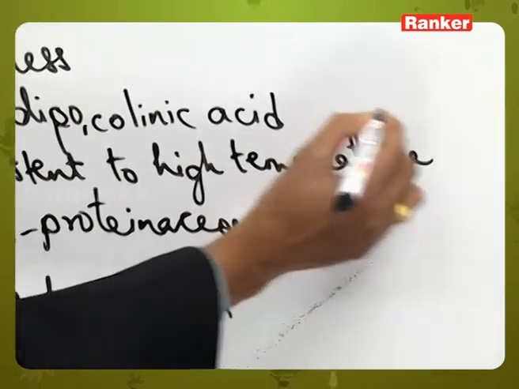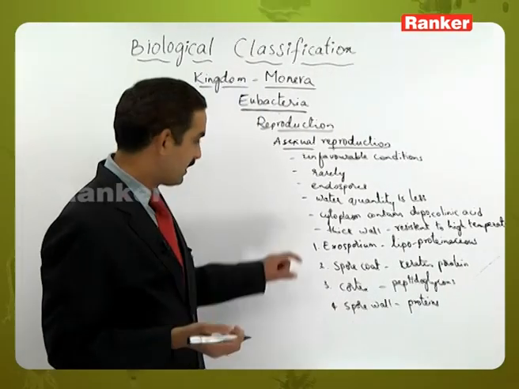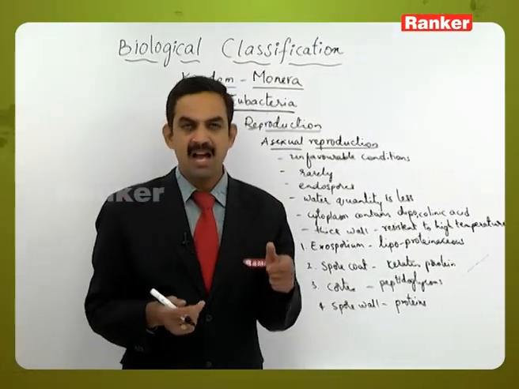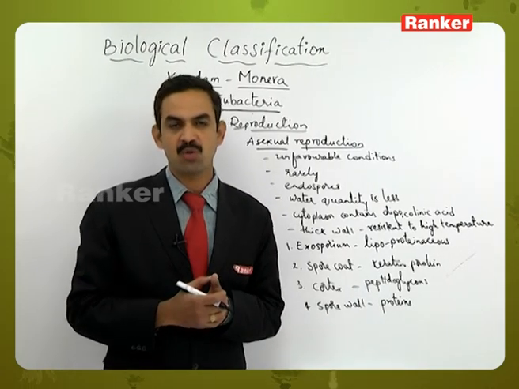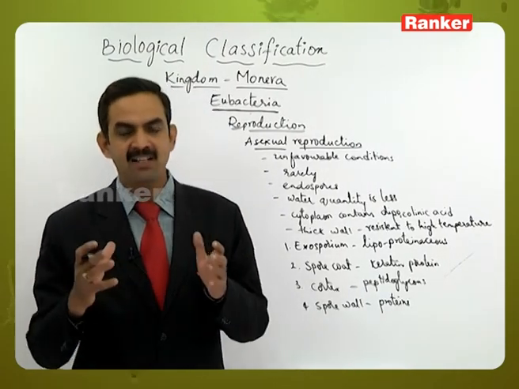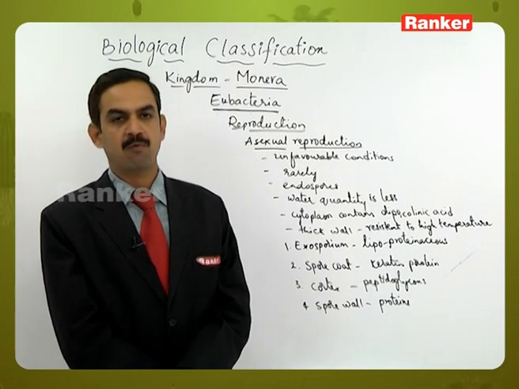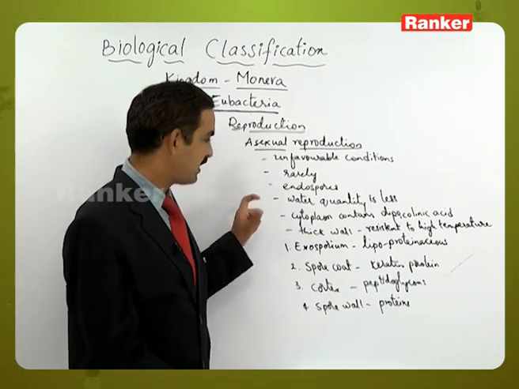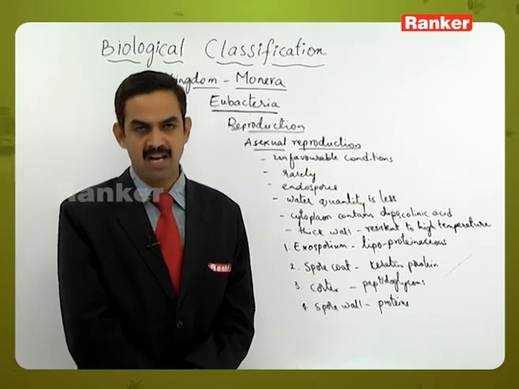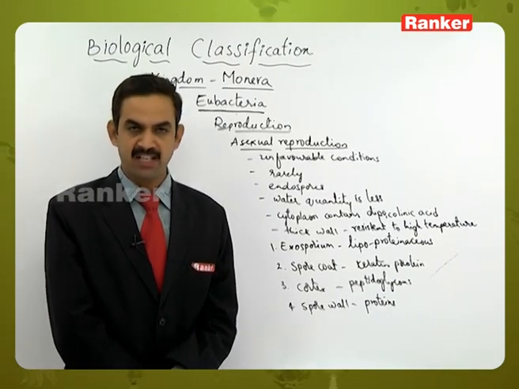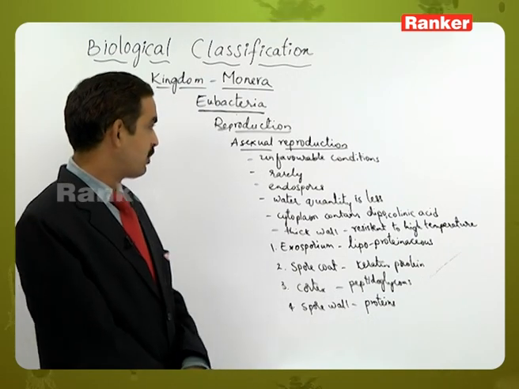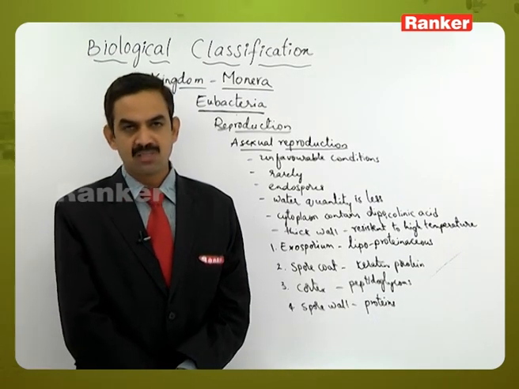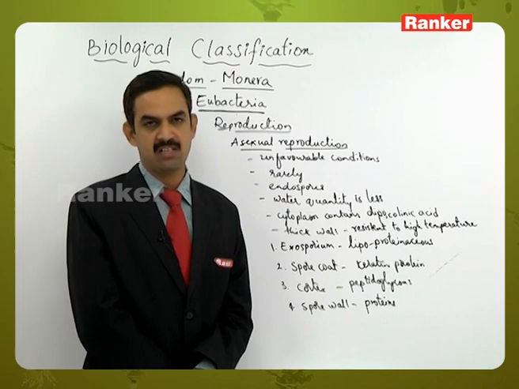And once the favorable conditions are retained, the thick wall will gradually dissolve, and the cytoplasmic contents will produce a new layer around it, and it will be surviving or forming into a new individual. Likewise, during unfavorable conditions, the thick wall will protect it from the high temperature and abnormal atmospheric conditions. Likewise, the endospores are helping them to sustain during the unfavorable conditions.